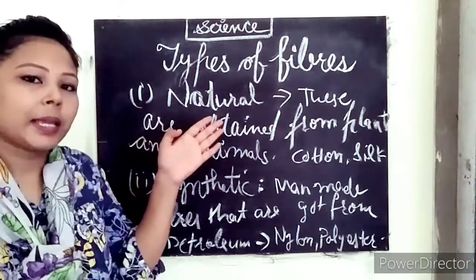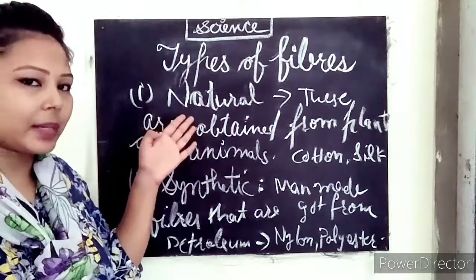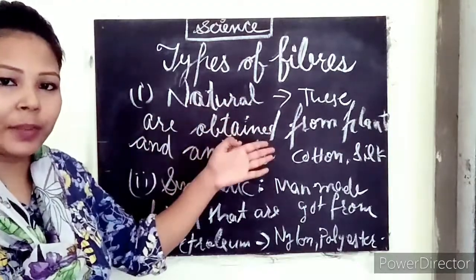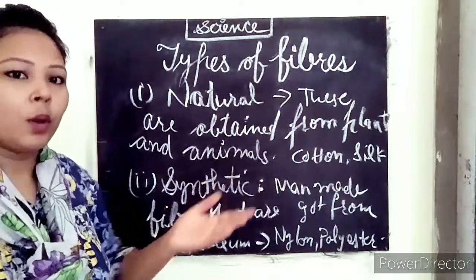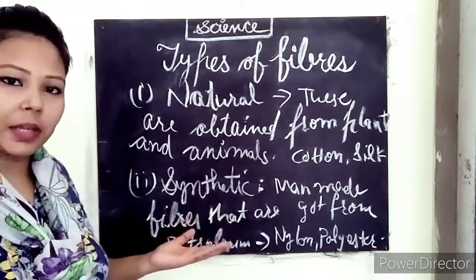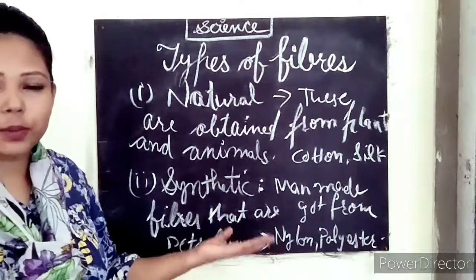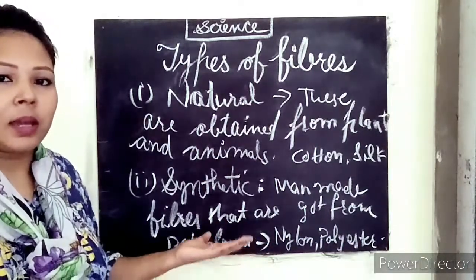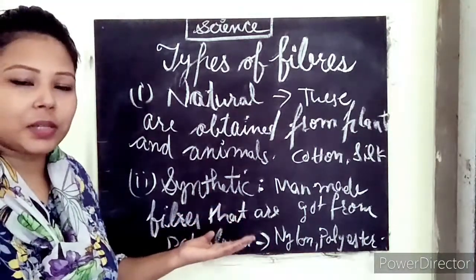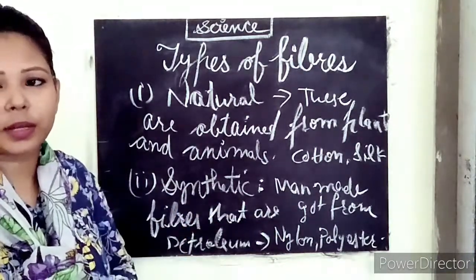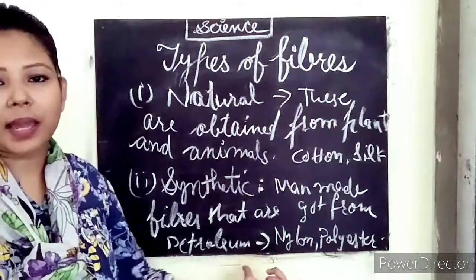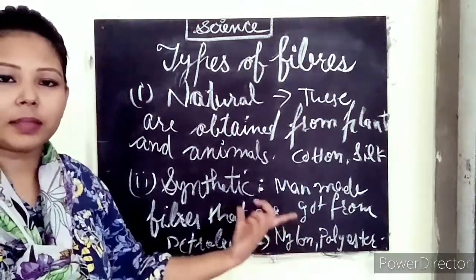So natural fibers are the fibers that we get from plants and animals. Examples can be silk, cotton, wool also. Okay, and if we talk about synthetic fibers, these are man-made fibers, and we get them from petroleum and petroleum products. Clear? Its examples can be nylon, polyester.